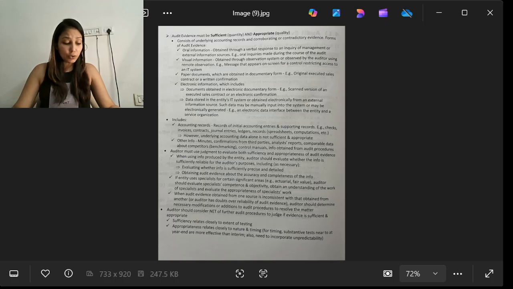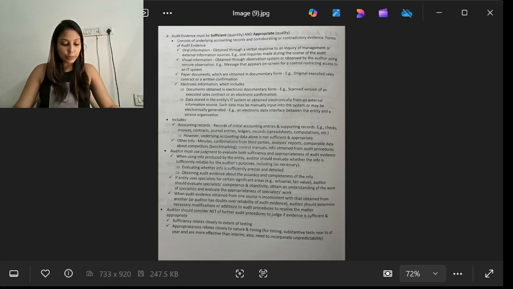Audit evidence includes the accounting records and other information. Accounting records means the records of the initial accounting entries and the supporting records such as invoices, checks, contracts, and journal entries. These are the accounting records, which are audit evidence. Other information includes minutes of the meeting, confirmations from third parties, analyst reports, comparable data about the competitors, or control manuals. These are other information which can be used as audit evidence.